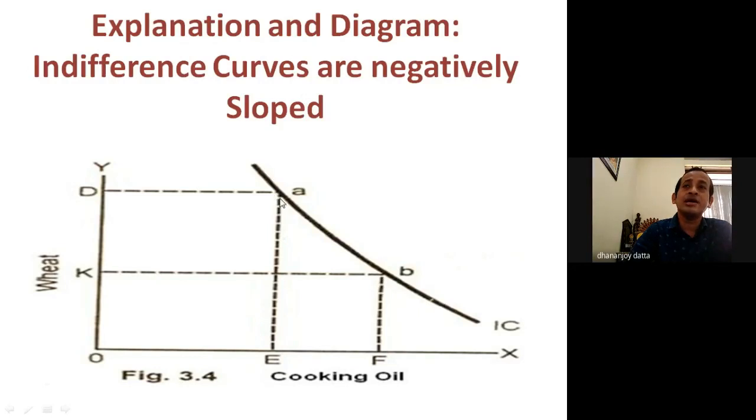Because here the various combinations of two goods mean OD of wheat and OE of cooking oil. This is one combination, and another combination is B: OC quantity of wheat and OF quantity of cooking oil. These two combinations will give the same satisfaction, the same utility, to the consumer.